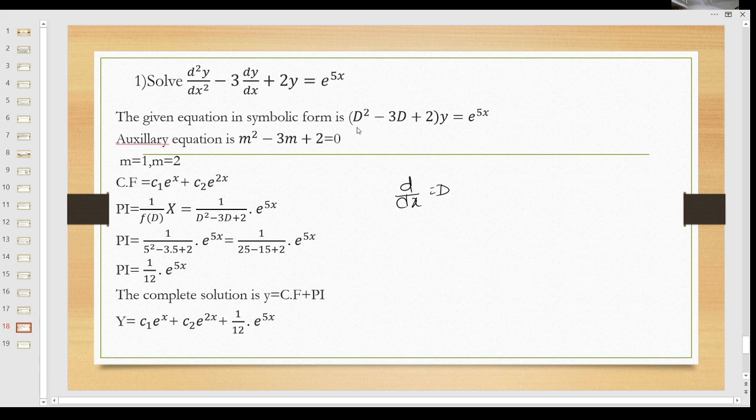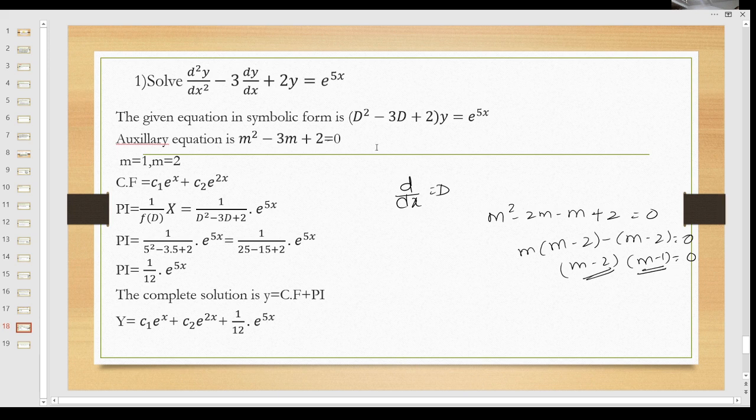On solving this, m square minus 2m minus m plus 2, so m is common, m minus 2 into m minus 1 is equal to 0. So m is equal to 2, m is equal to 1.